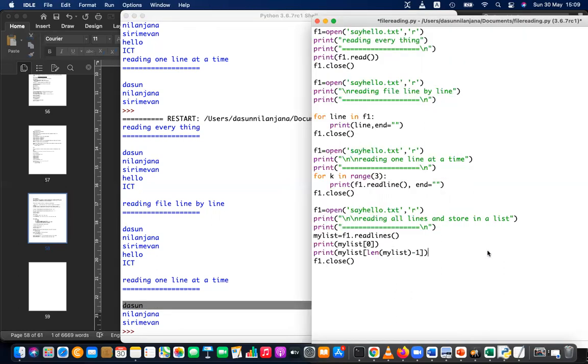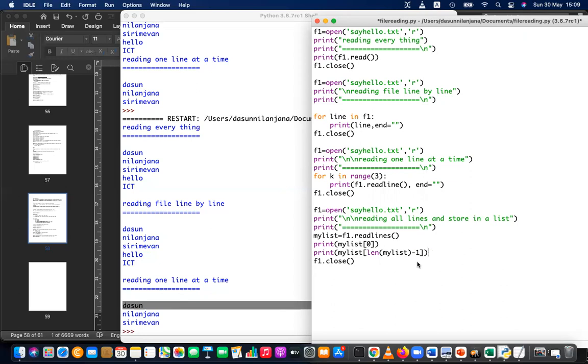If I print my list, length of my list minus 1, then what will be printed? Come on, you can tell.